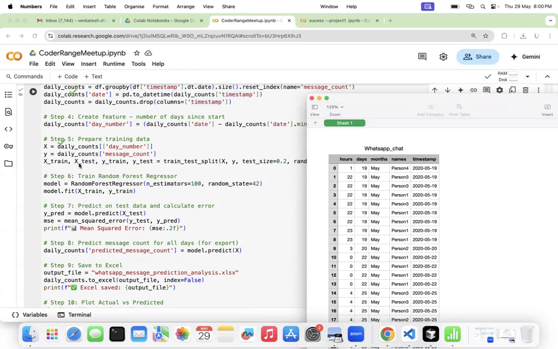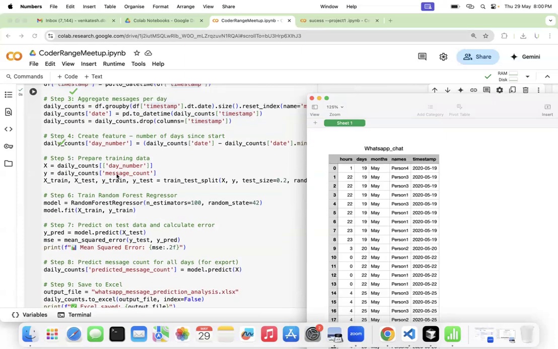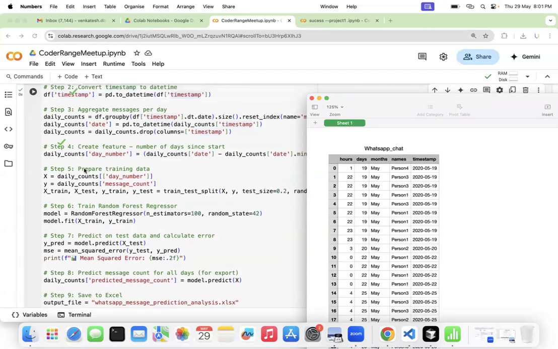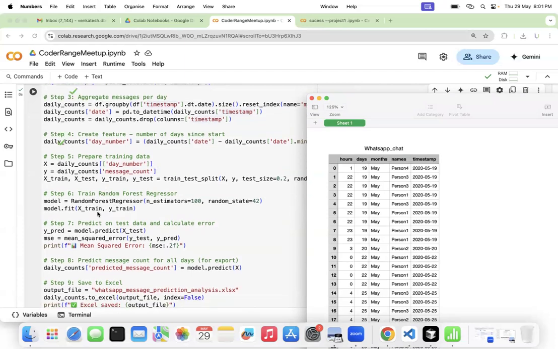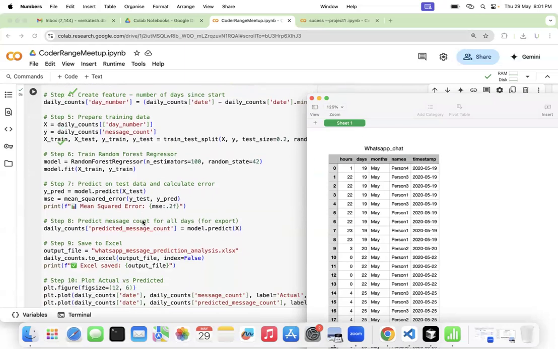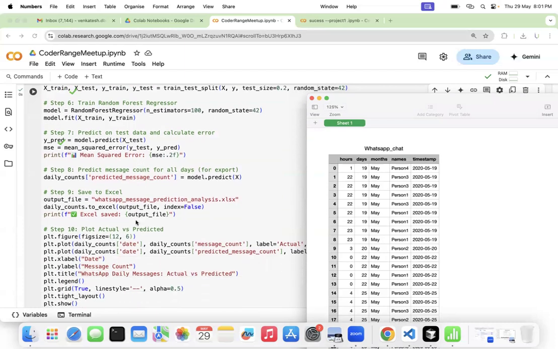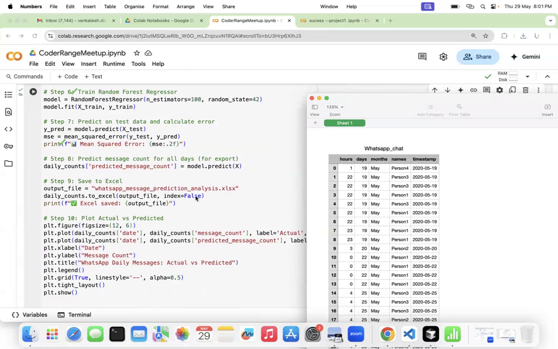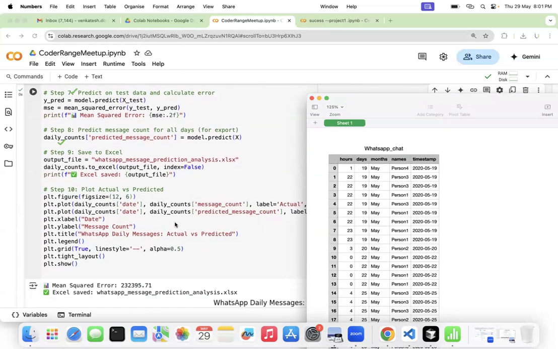X train and X test will take random values. X will take these columns from the data set, split into train and test, and then predict with this set of data. Based on that prediction, we saved the data into another Excel sheet also, and then we plotted it.